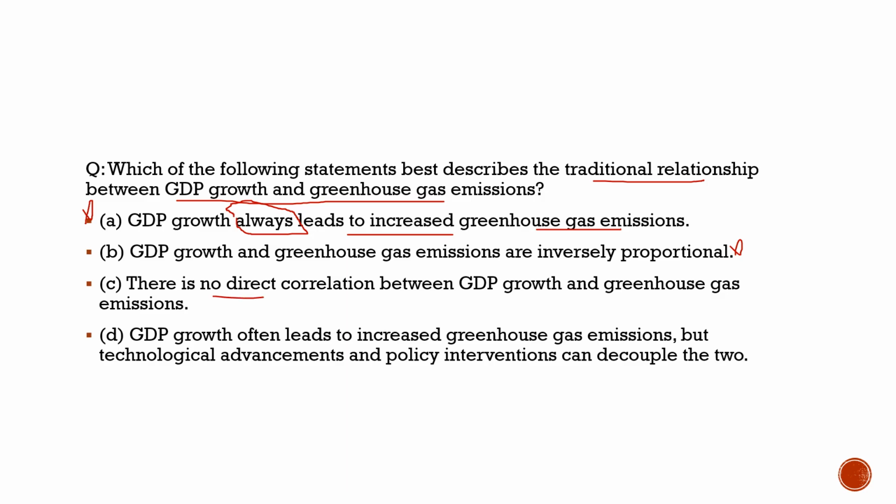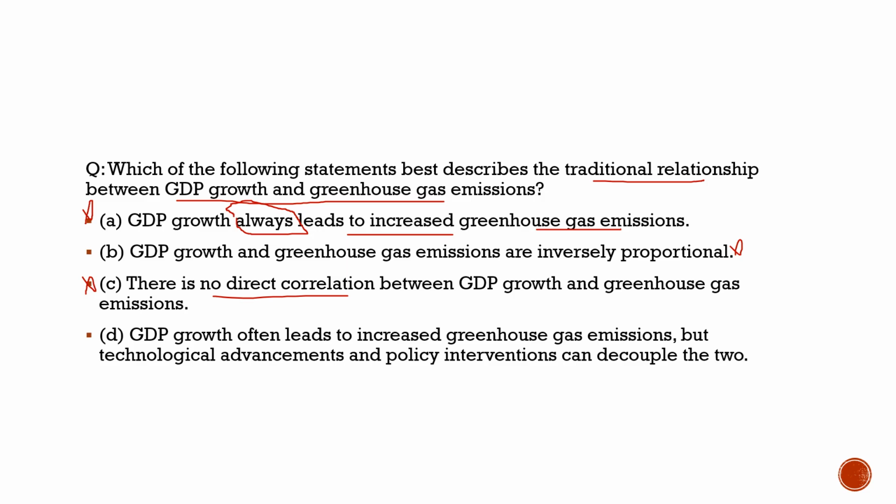Third, there is no direct correlation between GDP growth and greenhouse gas emission. This is also incorrect. We have seen the direct correlation between GDP growth and greenhouse gas emission in various ways. So this statement is also extreme and incorrect.